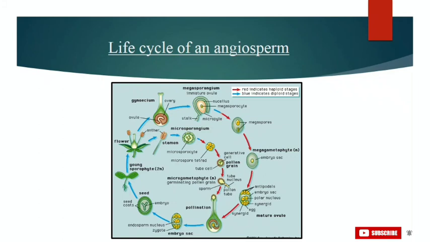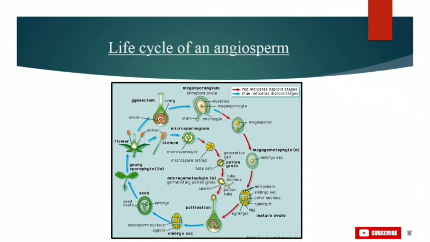Then they have 3 antipodal cells at the opposite end. So this is how the structure of the embryo sac is, and this is what it contains. The polar nuclei eventually fuse and form the diploid secondary nucleus.